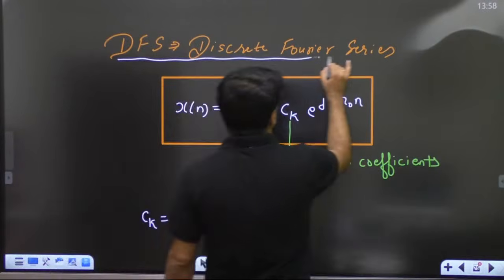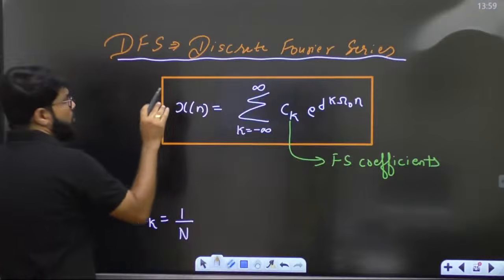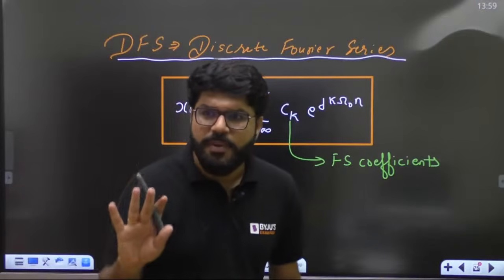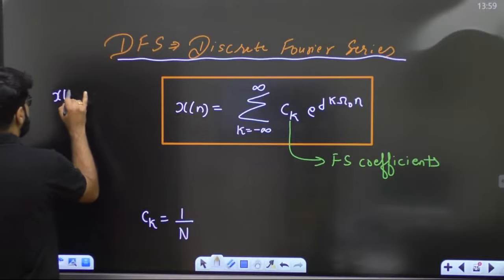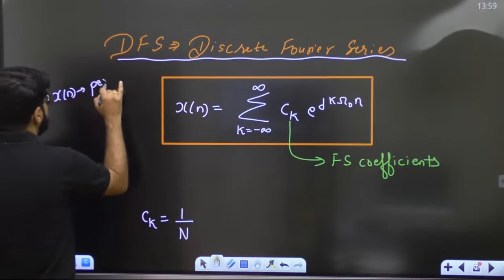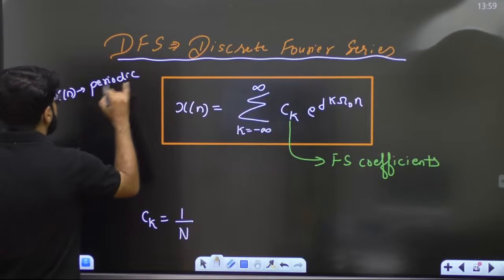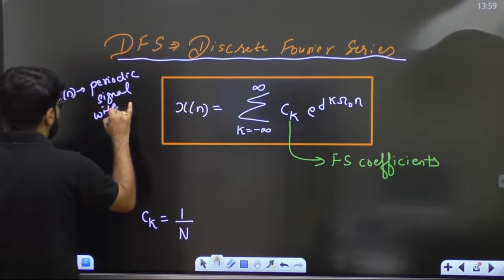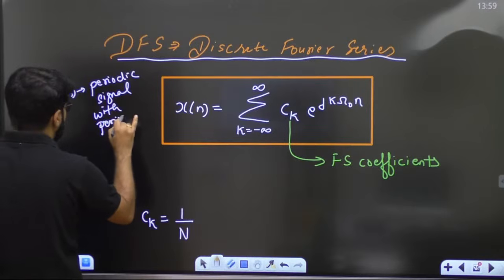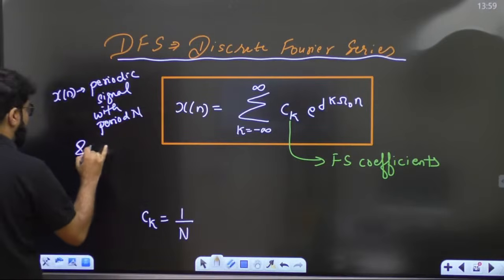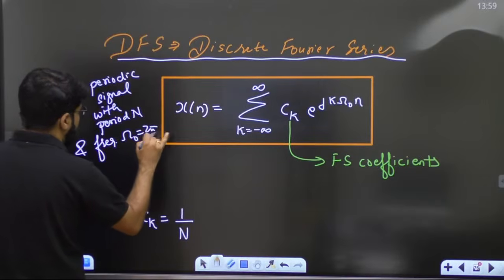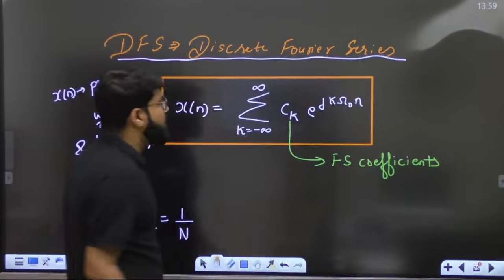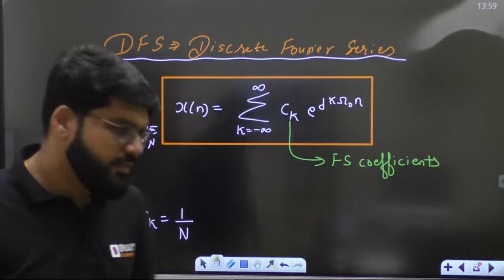एकदम rectified रखते हैं. So we have a periodic signal. You define the Fourier series for periodic signals only. So let x[n] be a periodic signal with period N, and fundamental frequency omega naught. What is omega naught? 2 pi by N. The omega naught that is coming is the fundamental frequency of the signal.